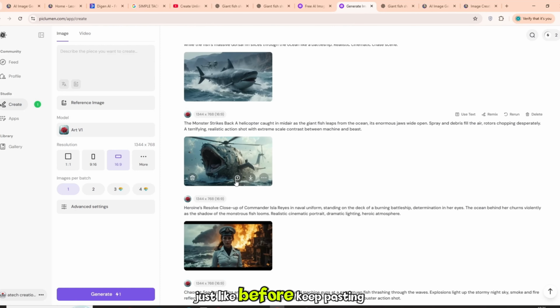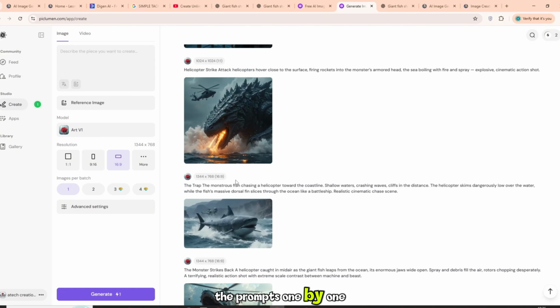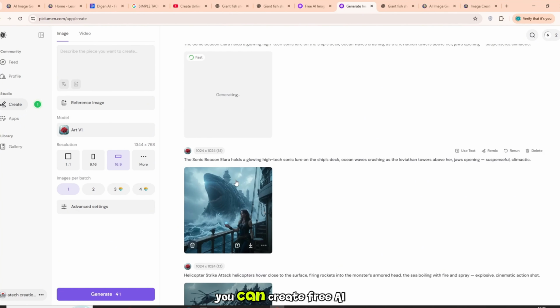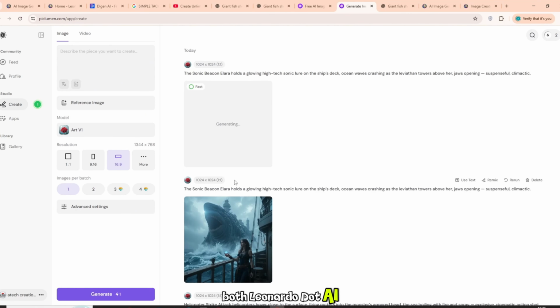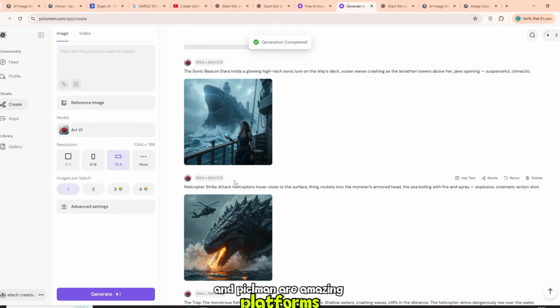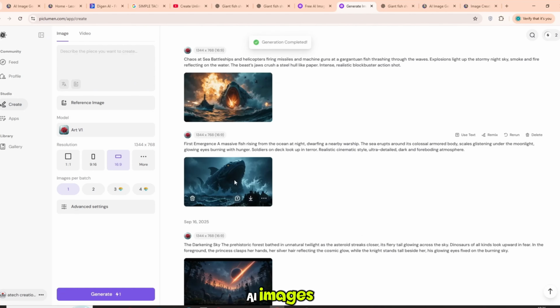Just like before, keep pasting the prompts one by one. On both websites, you can create free AI images very easily. Both Leonardo.ai and Piclumen are amazing platforms for making beautiful AI images.